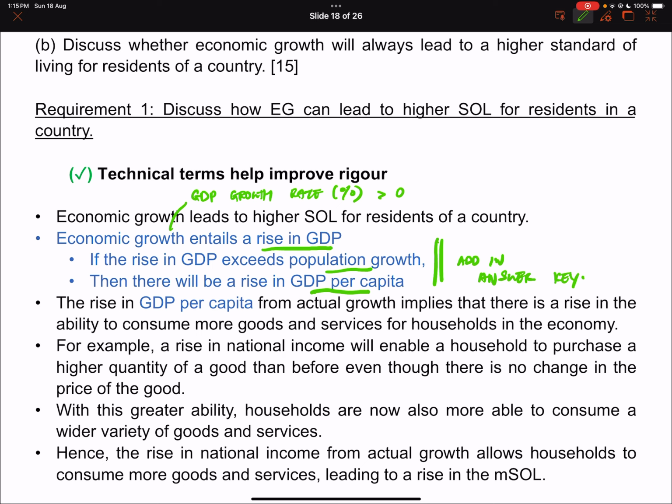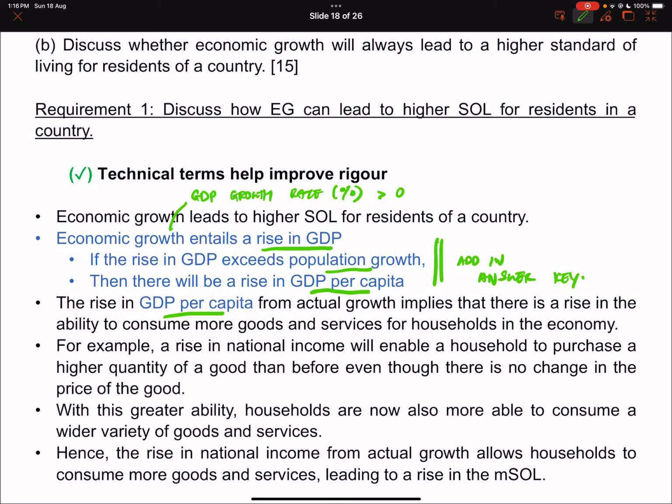So if there's a rise in GDP per capita, it means that people can consume more goods and services, right? And what's the reason why they're able to do that? Because they have more purchasing power. Oh, they do have the word purchasing power here. Can you add the word purchasing power here?